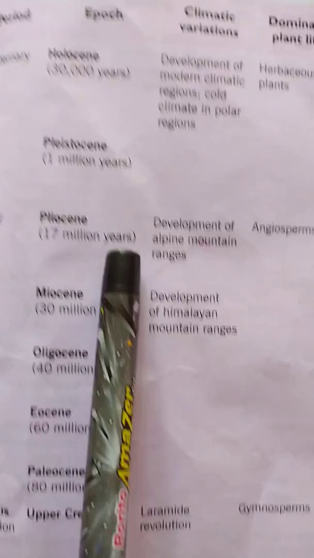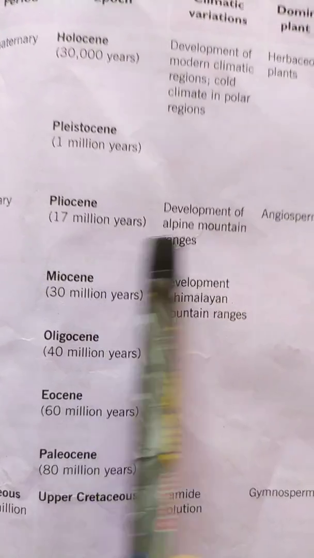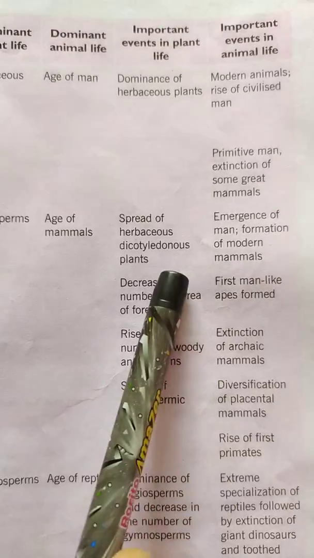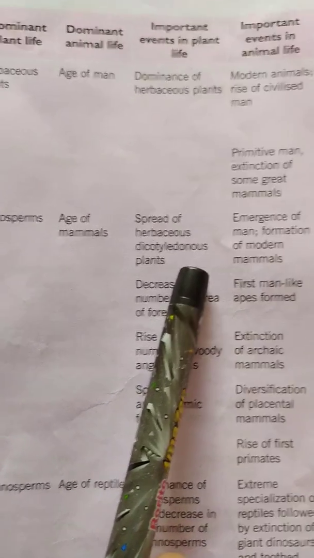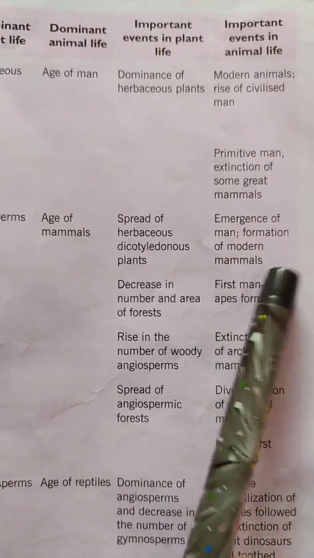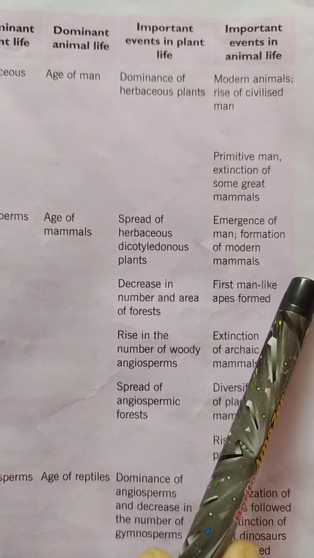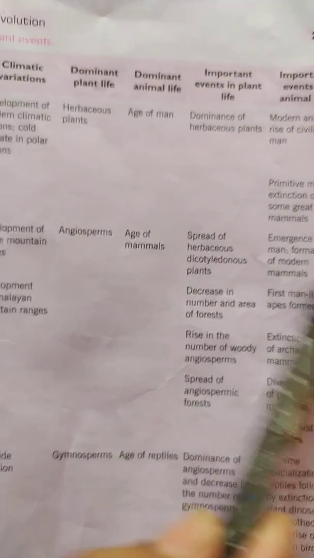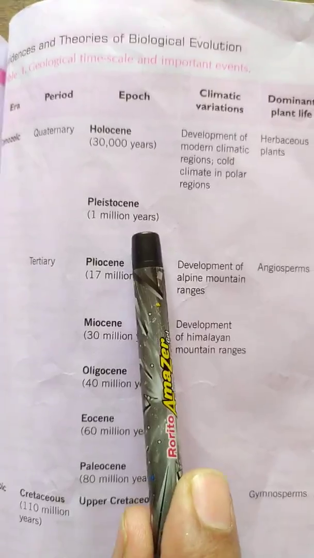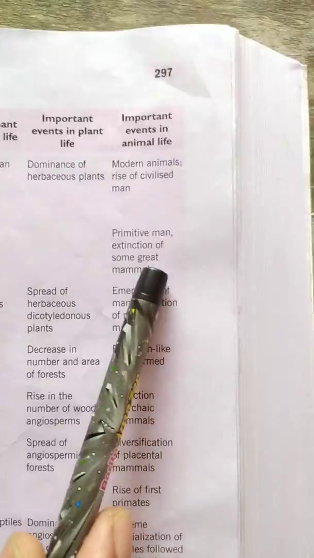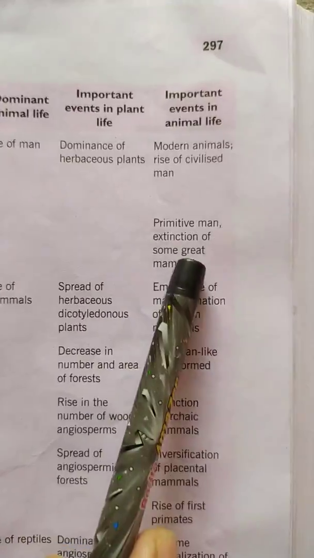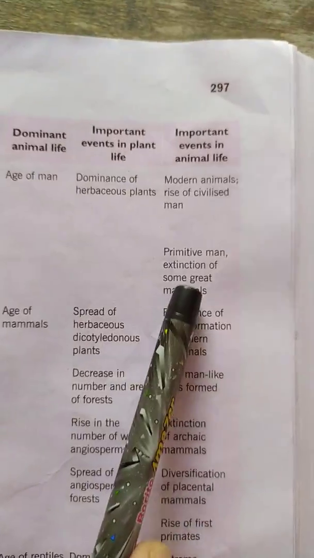In Pliocene Epoch, we see the spread of herbaceous dicotyledonous plants, and we also see the emergence of man and formation of modern mammals. Then we come to the Pleistocene Epoch, which saw the rise of primitive man and also extinction of some great mammals that existed during this time period.